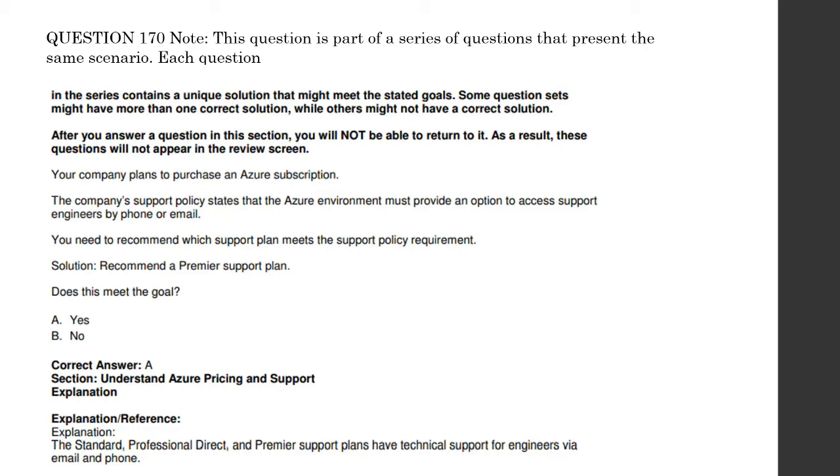Okay, so you need to recommend which support plan meets the support policy requirement. So here, recommend a premium support plan. Premium support plan is also efficient when you reach out to the support team. So the answer over here is A.